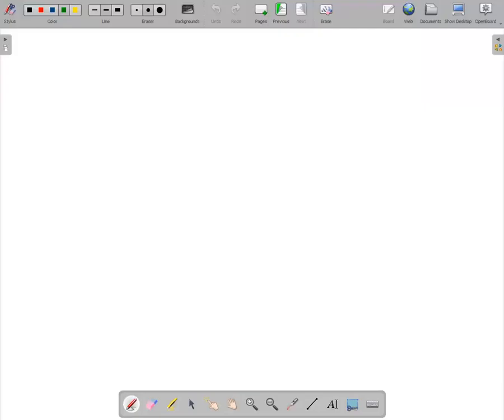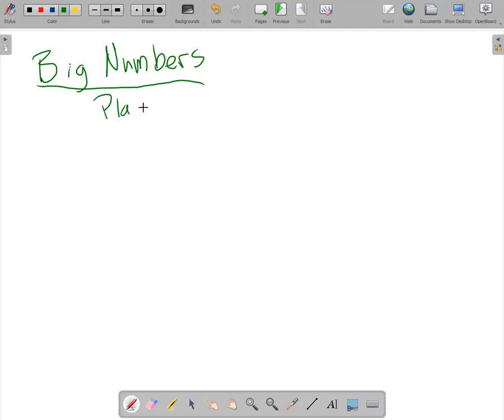Off we go. So we're playing with big numbers today, and we started playing with big numbers the other day. The most important thing about big numbers for now is just remembering that we have names for big numbers, and the idea of place value.